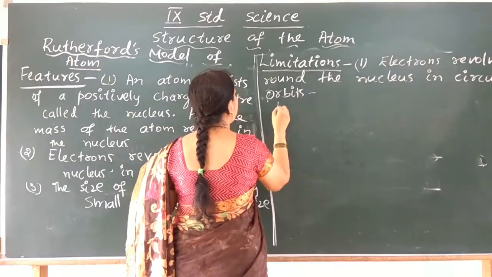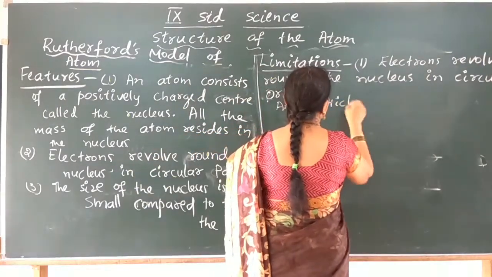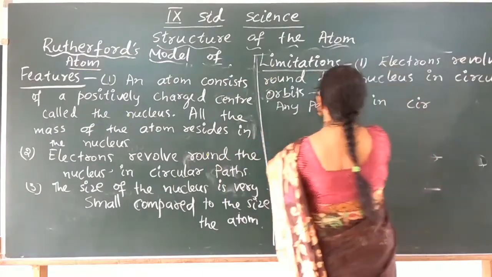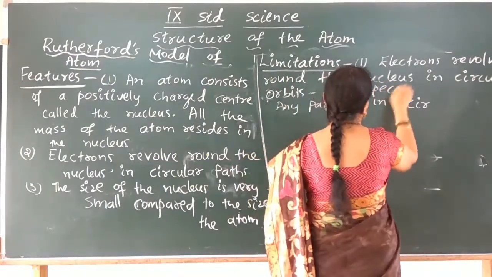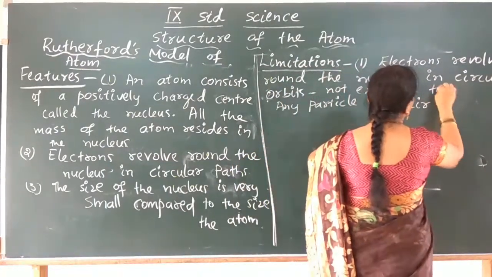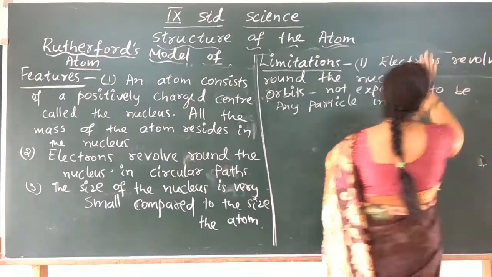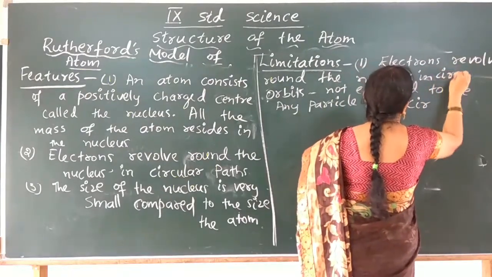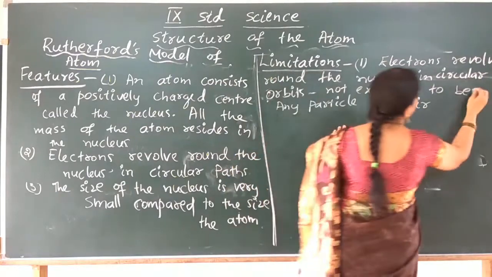When any particle is in a circular path, it is not expected to be stable.